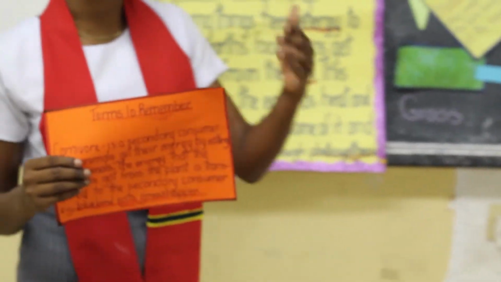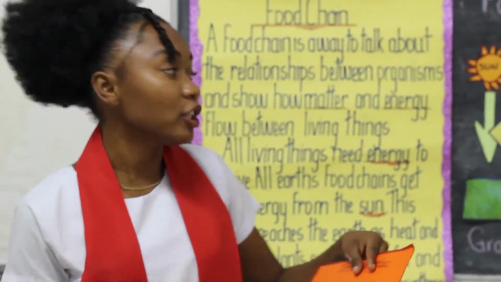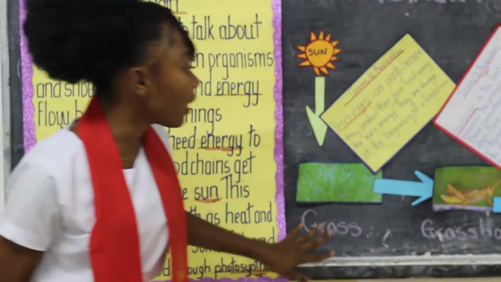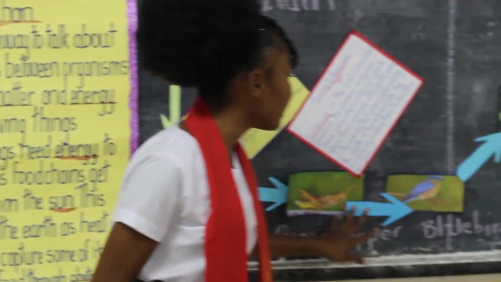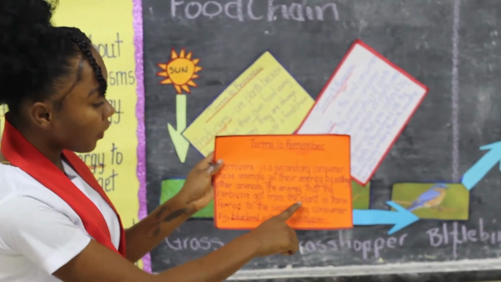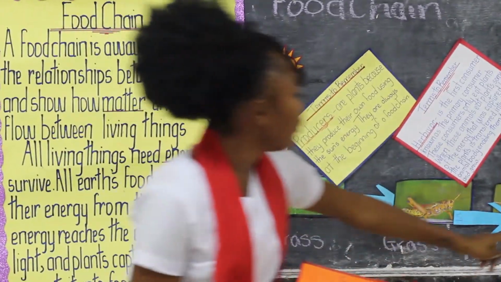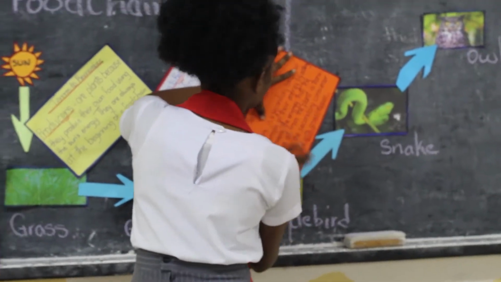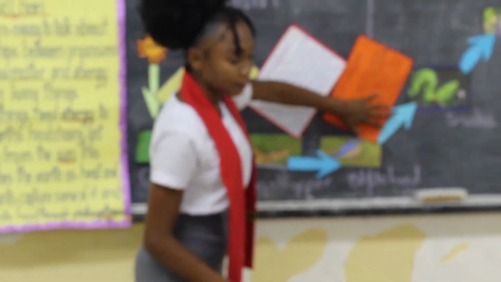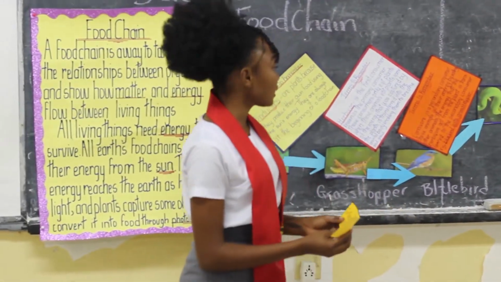Now, carnivores get their energy by eating other animals. They take the energy that the grasshopper would have gotten from the grass, right? And they eat the grasshopper. The energy that the herbivore got from the plants is transferred to the secondary consumer. Example, bluebird eats grasshopper. Everybody get that? Okay.